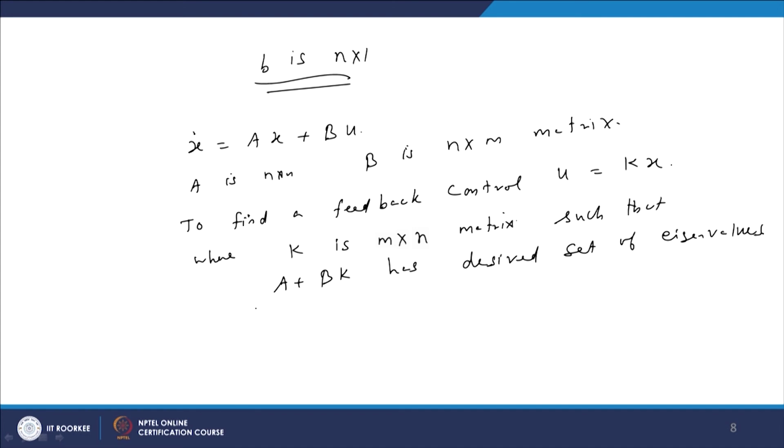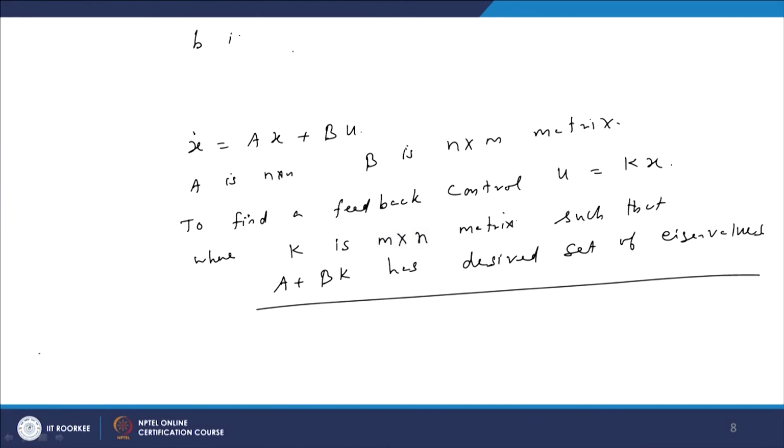So far we have seen the method of finding the feedback control for the system in which the matrix B is n cross 1, that is a column vector matrix.